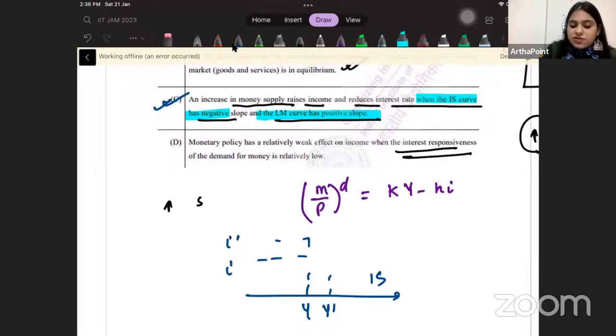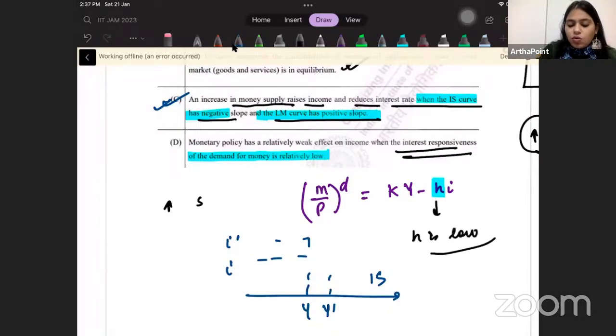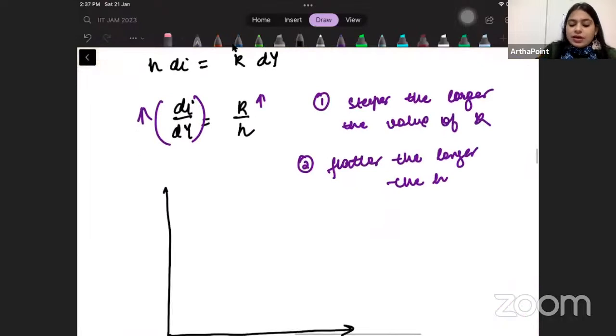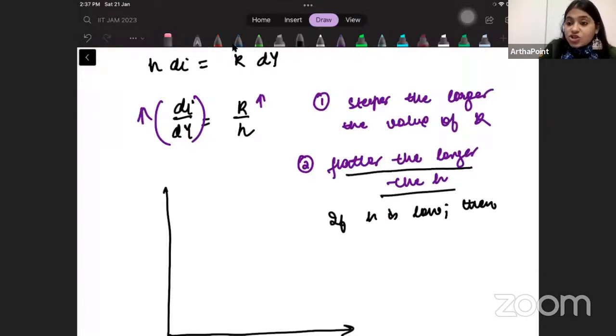This is the interest responsiveness, h. And it says interest responsiveness is relatively low. It means that this h is low. So if I go back here and I check, I said flatter the larger the h. If h is low, then LM is steeper.